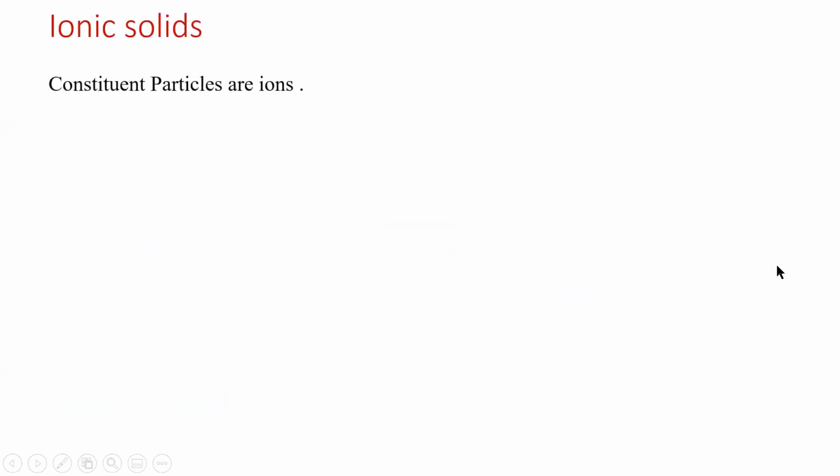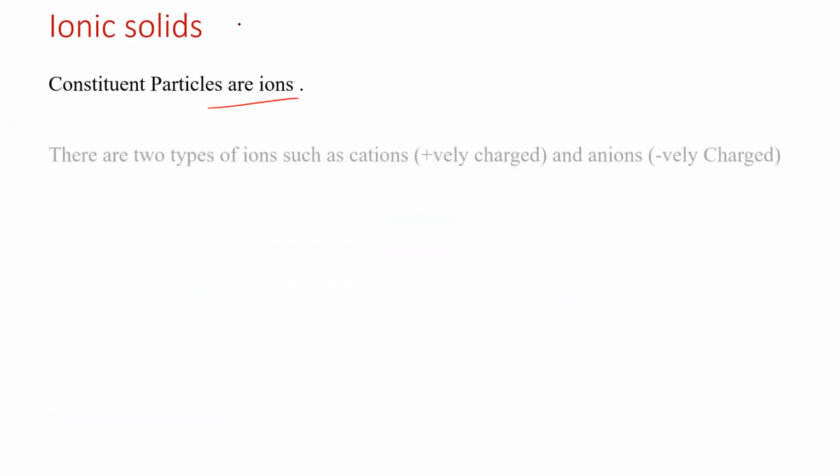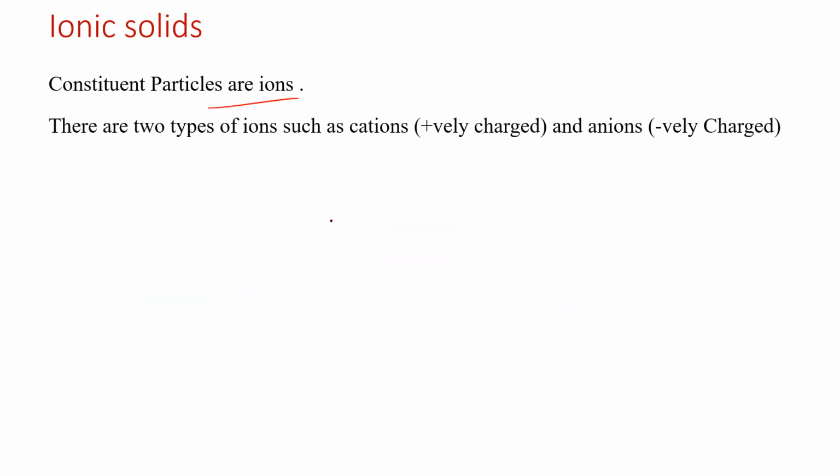Ionic solids. Here the constituent particles are ions, and they have real charges. So the force of attraction will be very, very strong. Cations are positively charged and anions are negatively charged.